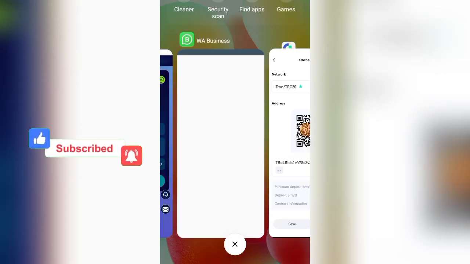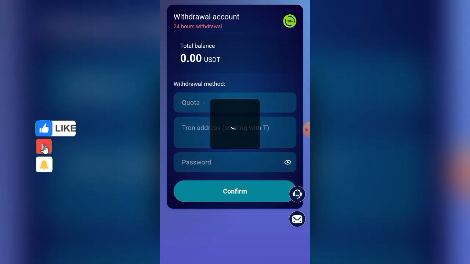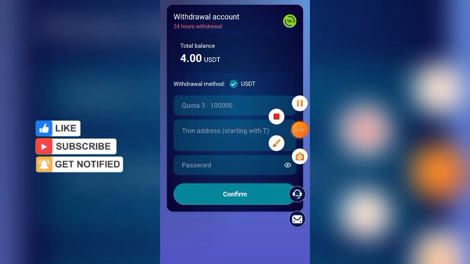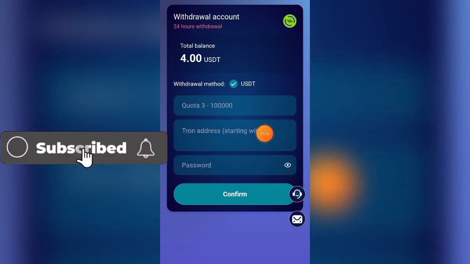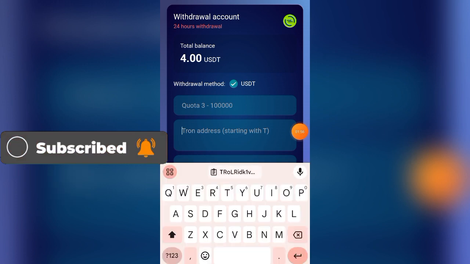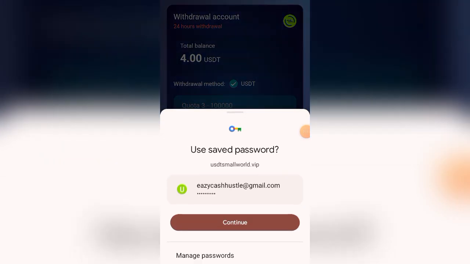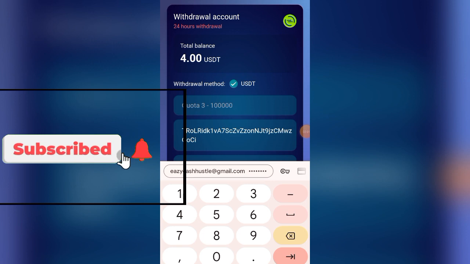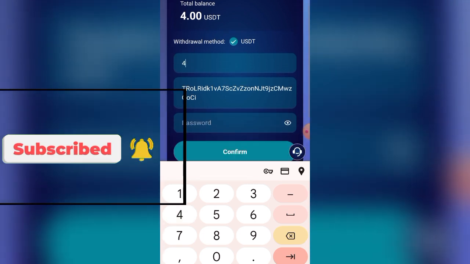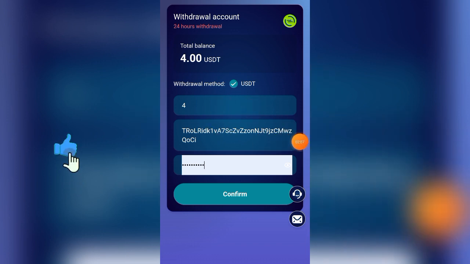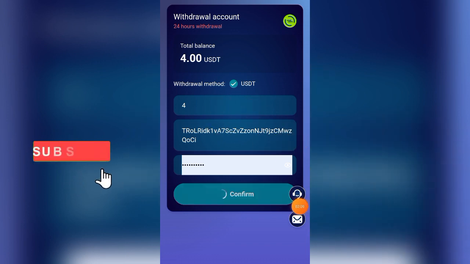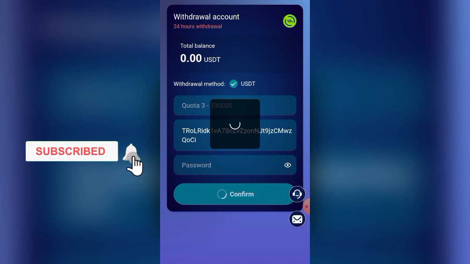Once I copy the wallet address, I come back to this platform and paste the wallet address which I copied in this place. You see Tron address starting with T. I'm going to paste it here in this second column. This is the address I copied. Then I'm going to enter the amount which I want to withdraw, which is $4. So I put the $4 and then put my password and click on confirm. I'll click on confirm and then wait for it to load.